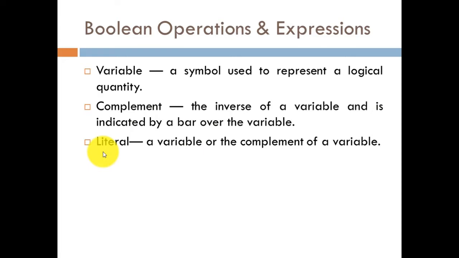Hopefully you have got the insight about variable, complement, and literal. They give insight into how a logic circuit functions, and provide a deeper understanding of how digital circuits get their outcome.